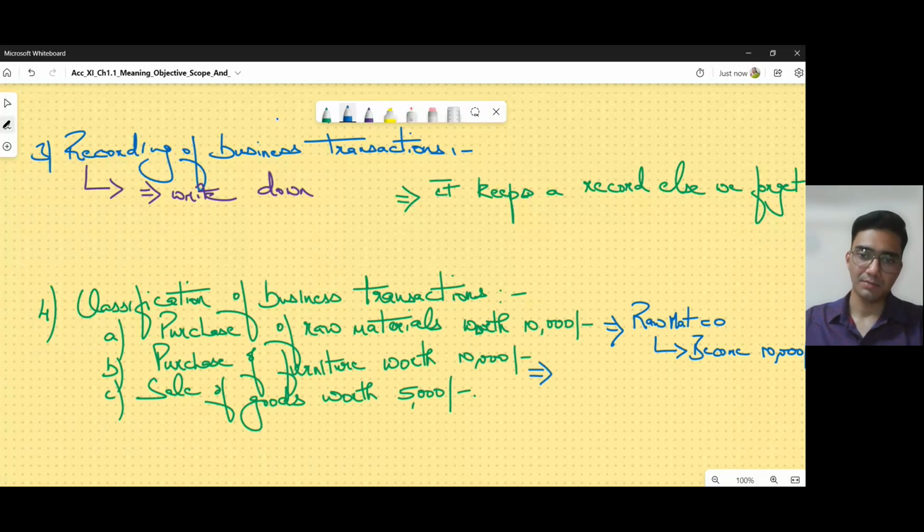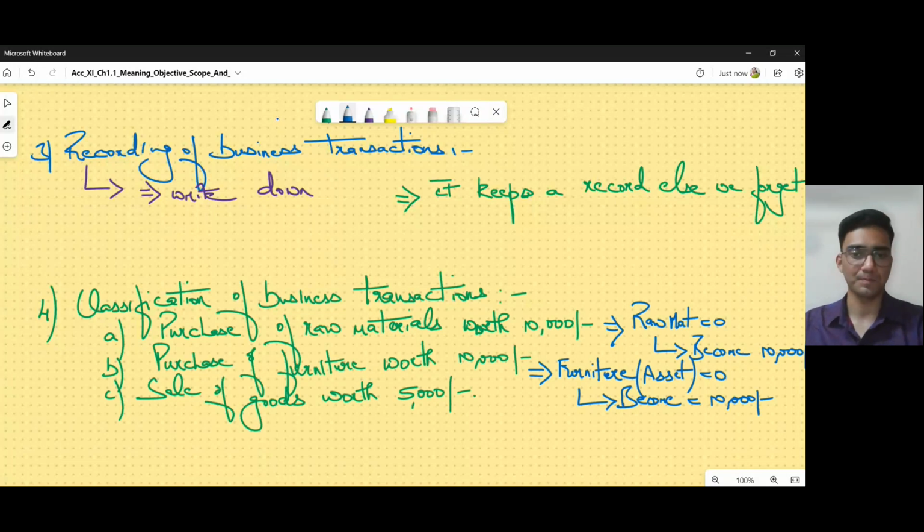So this implies initially my furniture, which is an asset for me, was zero. I did not have any furniture earlier, and now on purchasing this, it has become 10,000 rupees worth of furniture that I own.